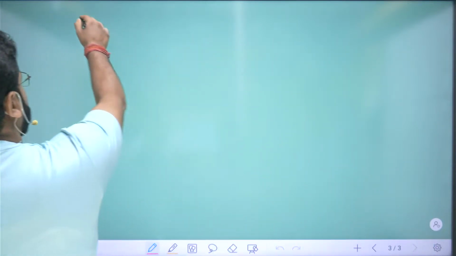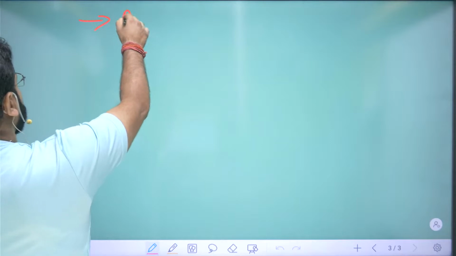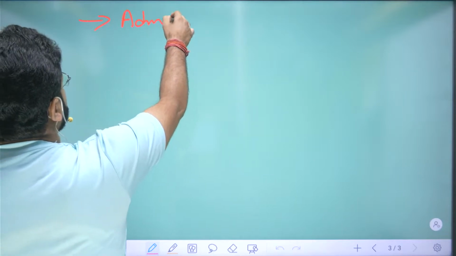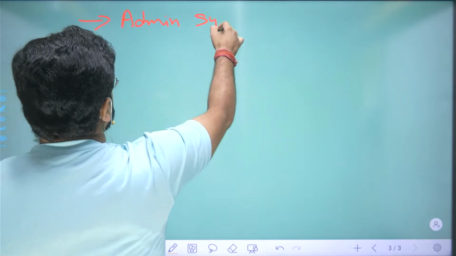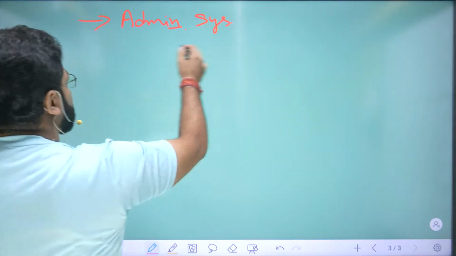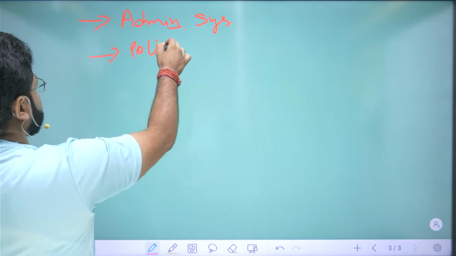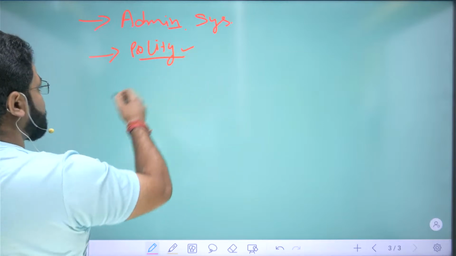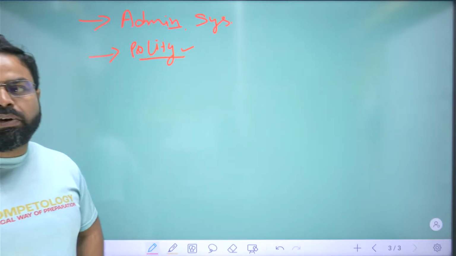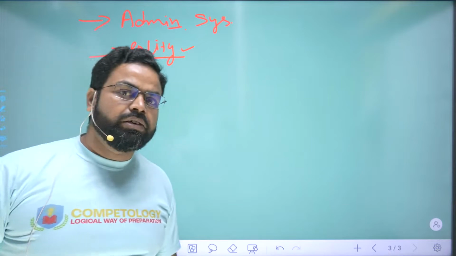And thereafter, what will happen? We will see about the modern administrative system of Jharkhand. How does the modern polity of Jharkhand work? What kind of polity exists in Jharkhand? How do the political parties function in Jharkhand?